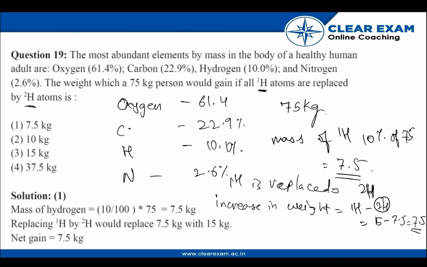Because 1H is 7.5, so 2H will be 7.5 plus 7.5, that is 15. So now we have increase in weight equals 7.5 kilograms. So if the 1H is replaced by 2H, the person will gain 7.5 kilograms, that is option A.